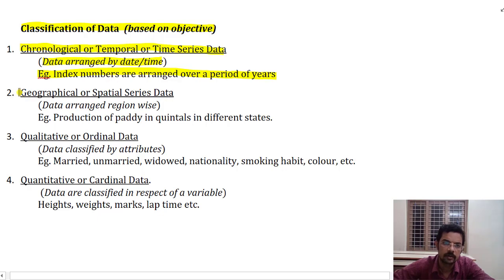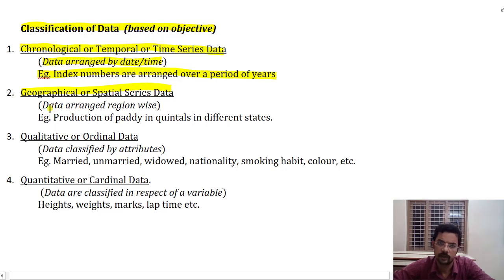Now, the second way of classification based on objective is geographical or spatial series data classification. That is geographical classification, like people are arranged according to their place. Like North Indians, South Indians, or people belonging to a particular country. We can say that we are Indians. It is based on geographical classification. So we are arranging the data according to the place or geography.